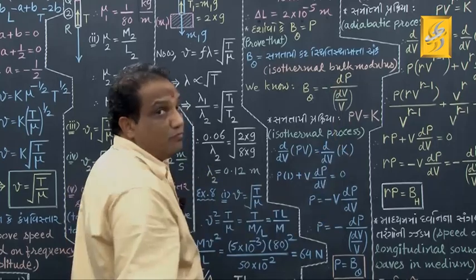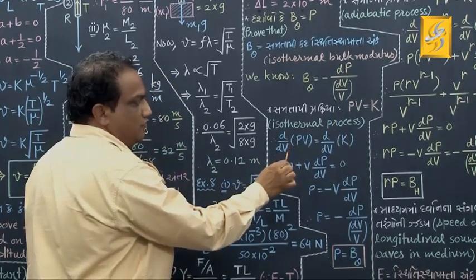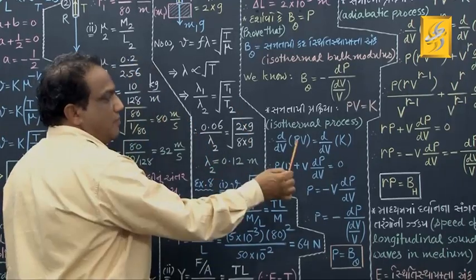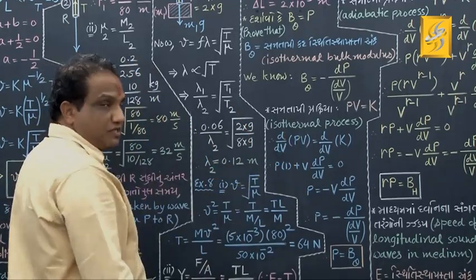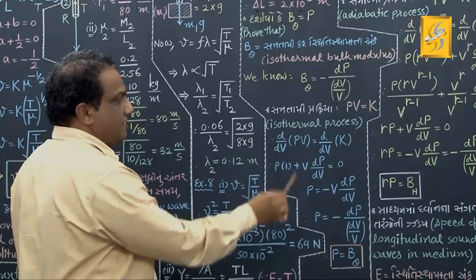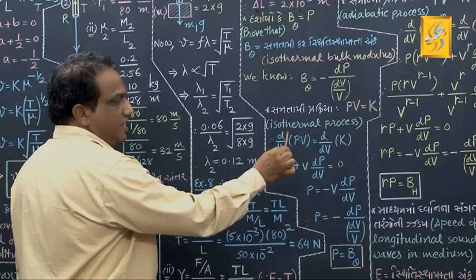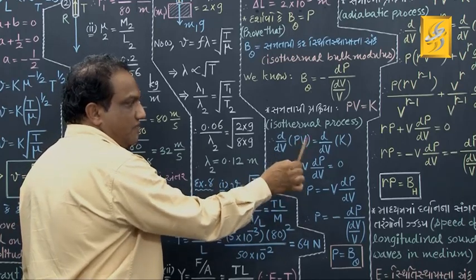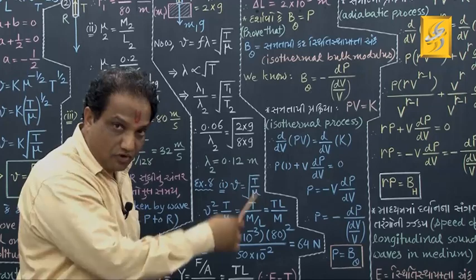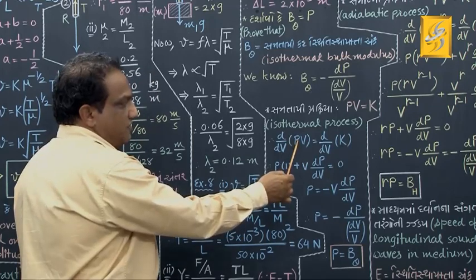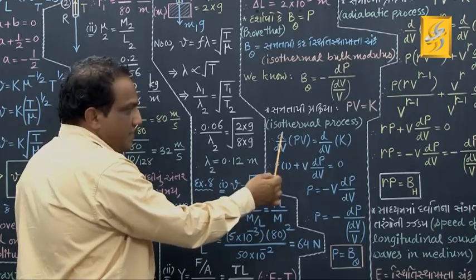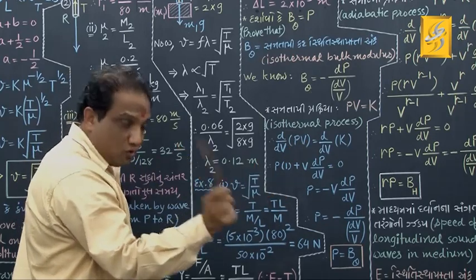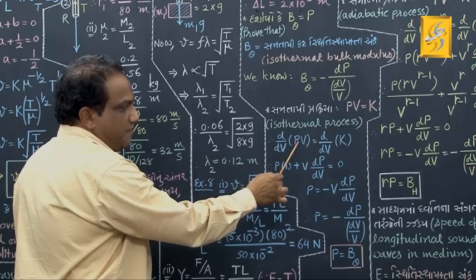Take d by dV on both the sides, that is, derivative with respect to volume. Come on, how to take the derivative of a product? Don't you know the rule? The rule is first function as it is into derivative of second function plus second function as it is into derivative of first function. Follow the same rule here. First function as it is, so P as it is, d by dV of V is 1, plus second function as it is, V, into derivative of first function, that is dP upon dV.